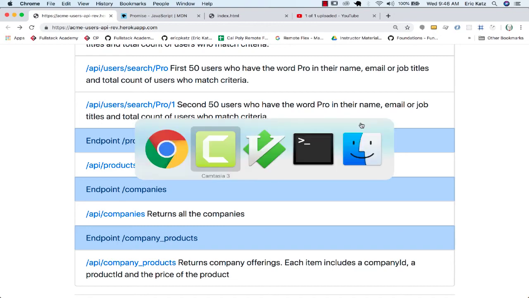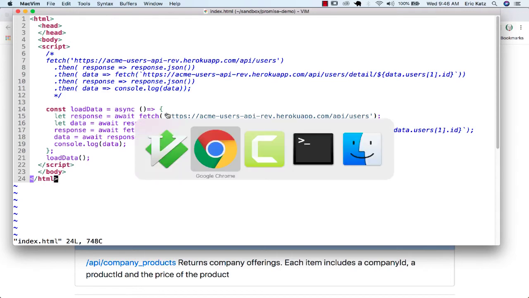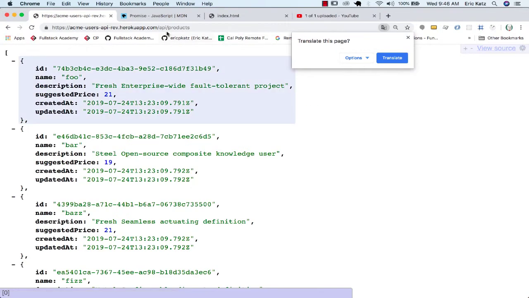We saw how we could use a promise chain, or actually use one await before another await, either with then or using async await. But what if we have two endpoints where we don't have to get one before the other? We could basically get them simultaneously. We don't care which one we end up getting first. We just want to get two sets of data. So here is two endpoints.